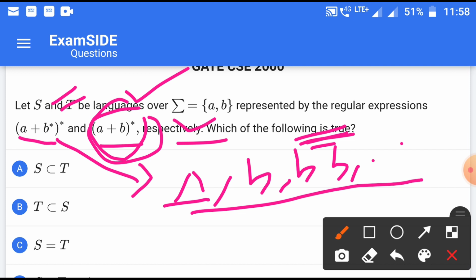In the same way, if we take triple B as a value of B asterisk, it will generate no extra string. It will just generate a subset of (A plus B) asterisk, because (A plus B) asterisk will generate all the strings which we can form by taking the two alphabets A and B in any order, any number of times.